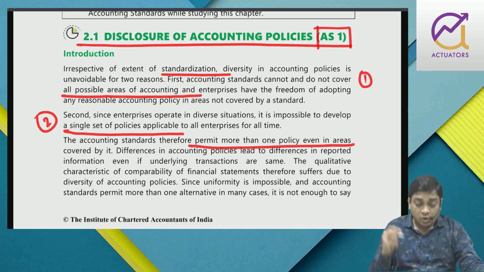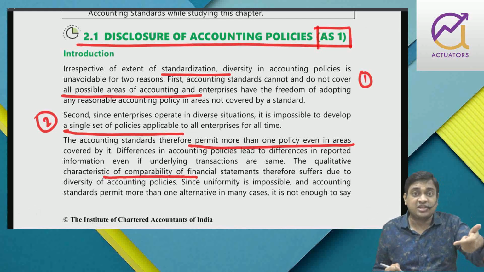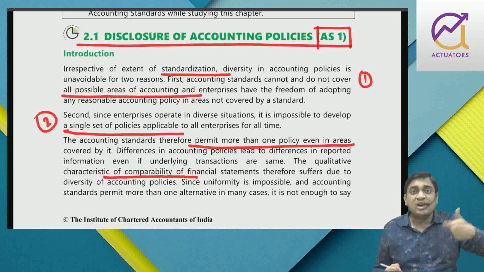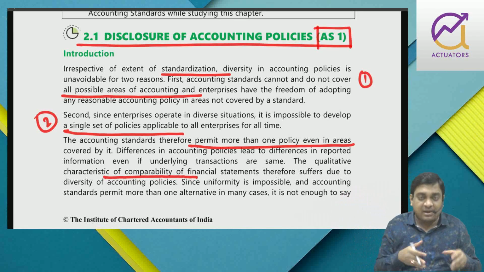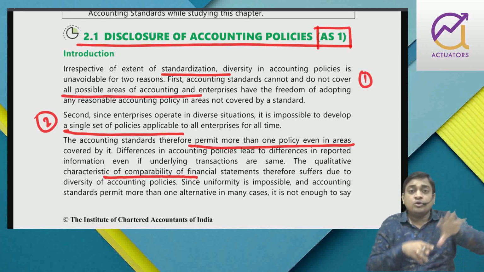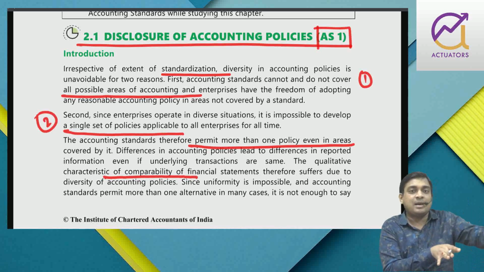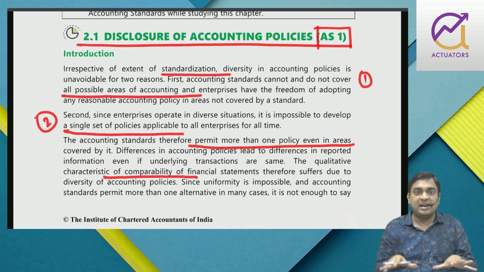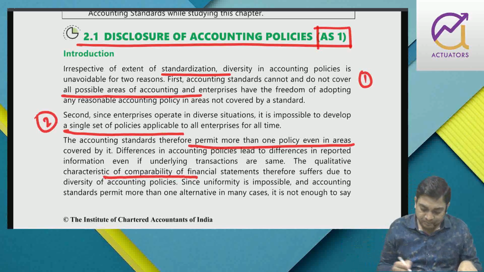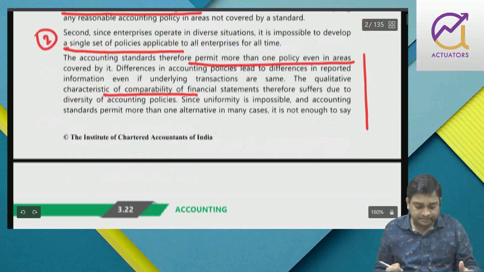So in order to have comparability, which is one of the qualitative characteristics of financial statements, you have relevance, reliability, comparability, consistency, right? In order to make the financial statements of different enterprises comparable, you have to disclose accounting policy. So whoever is making whatever kind of analysis knows: okay, this company is following this, that company is following that. So let me bring it to the same parameter first, and then I will compare the net profits or the financial positions, right? So this is what they have said. You can just give a reading, right? Okay.